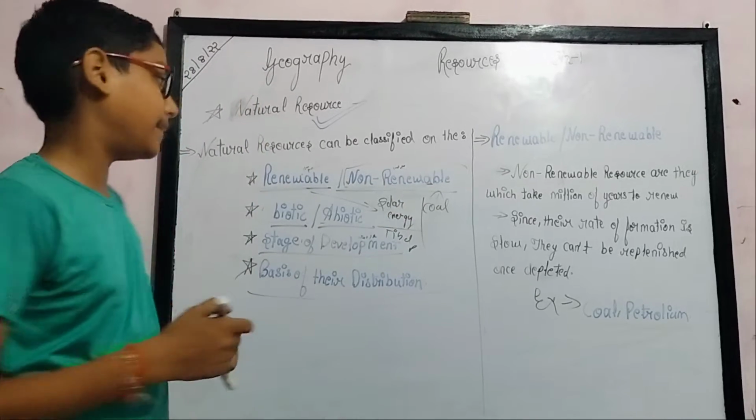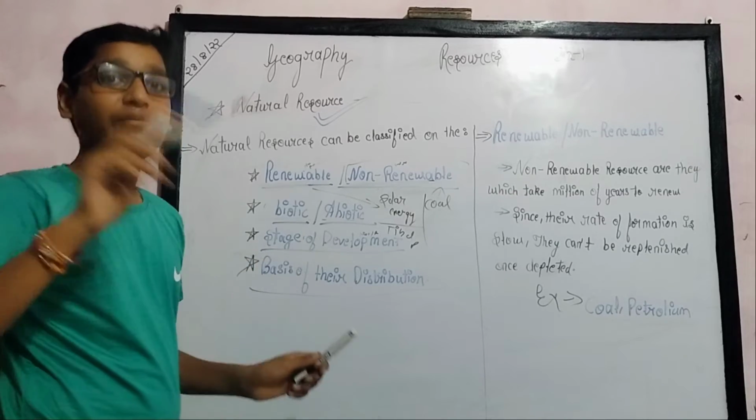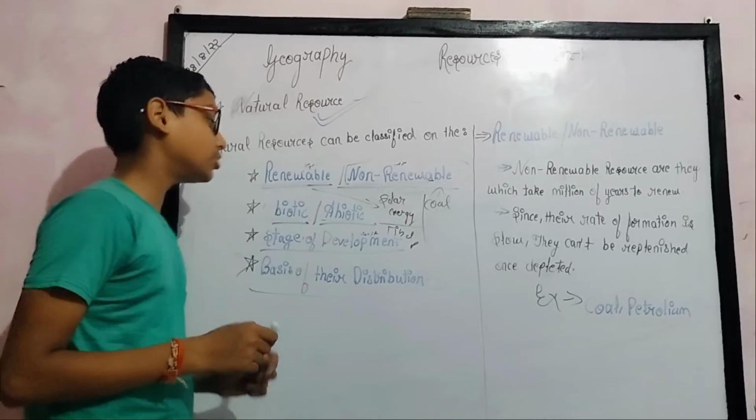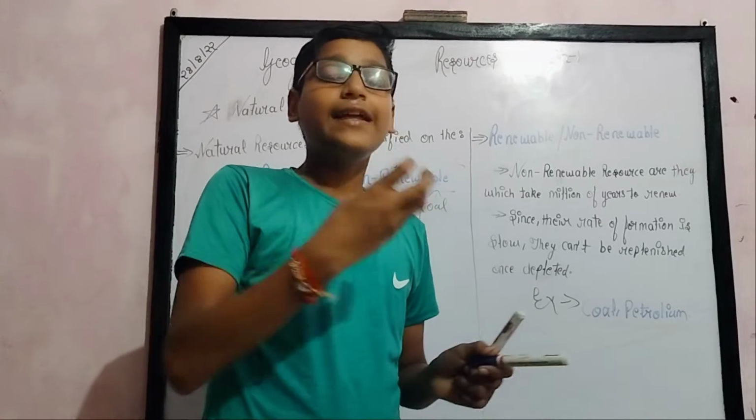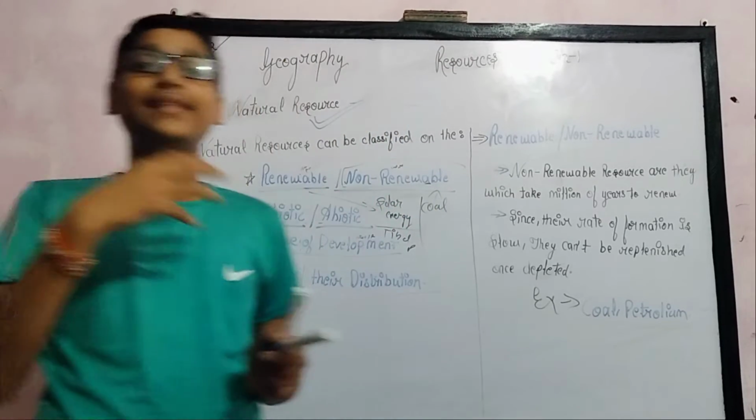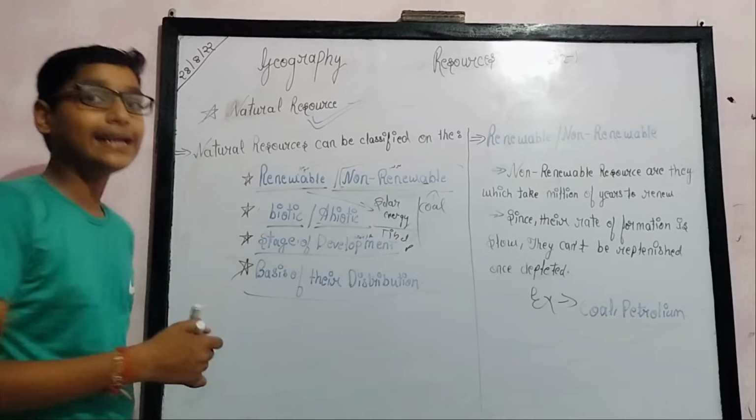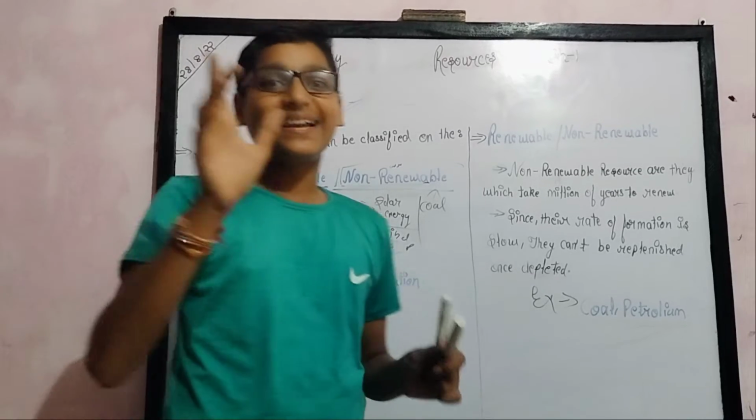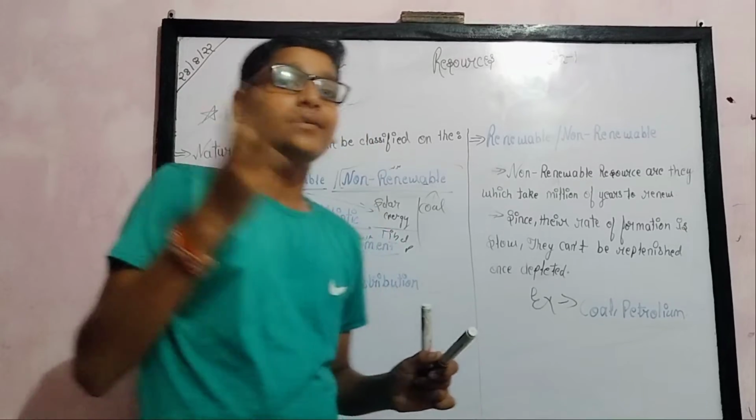Biotic means living, and abiotic means non-living. A biotic resource is like a tree. A tree is a living thing; a tree respirates and makes its own food. So a tree is a biotic resource. And an abiotic resource is like a car, which is a non-living resource.